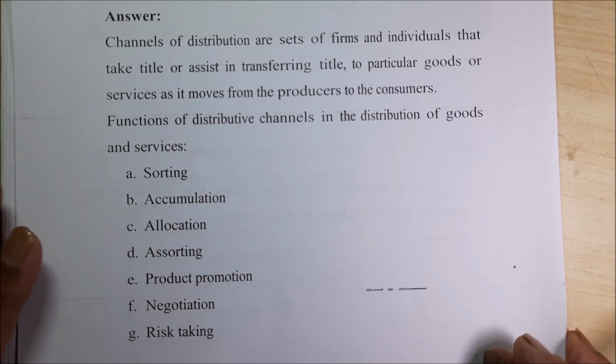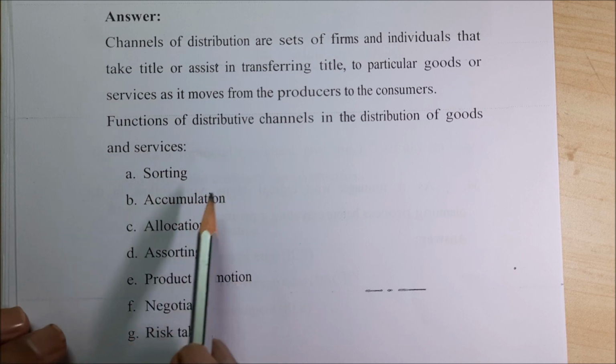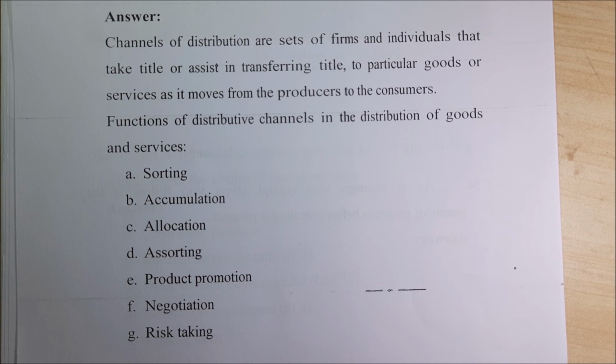Sorting of different products. Accumulation, you have to accumulate many types of products because you have to sell. Then allocation, whom it should be given, where it should be given. Assorting, once again dividing, for A it is how much, for B it is how much, for C it is how much. Then product promotion, you should promote a product.